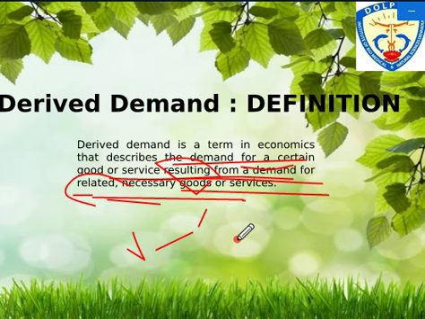If there is a market for related goods or services, then derived demand will be there. If there is no market for related goods, obviously there should be no derived demand at all. So keep these two or three points in mind to understand the concept of derived demand, right?